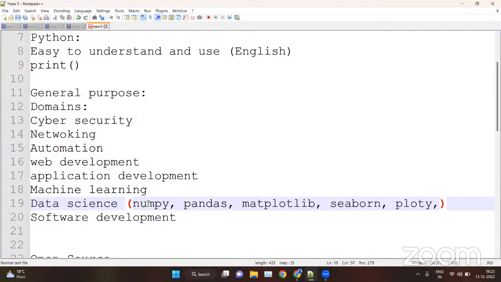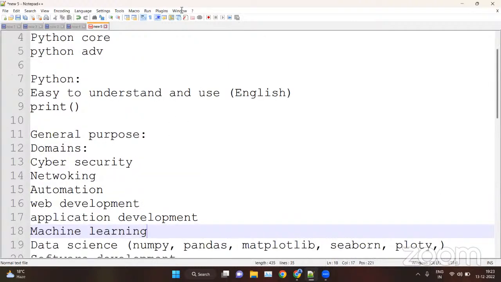We can also use TensorFlow inside Python, and for the web, we can use Flask or Django. For automation, we can use Selenium, PyAutoGUI, etc. For networking, we can use Socket, etc. So we have many libraries and many features. That is why we can say that Python is a general purpose language. We can use it in every domain, and Python is easy to understand and easy to use.